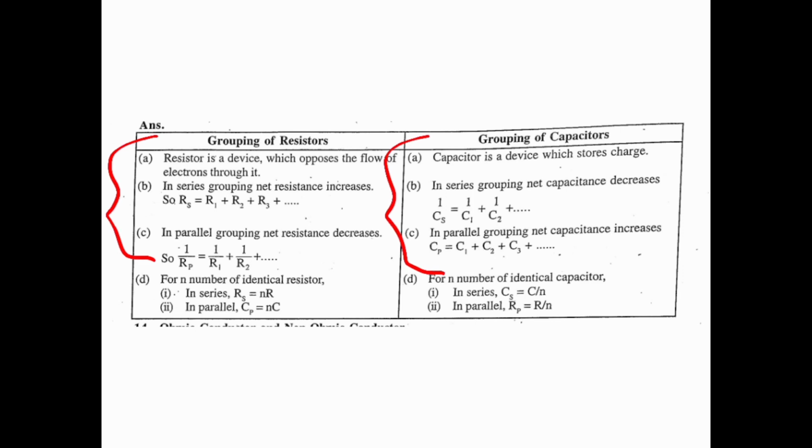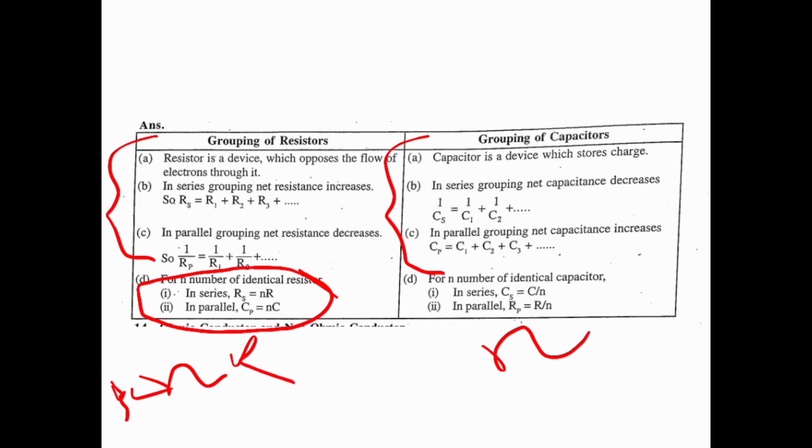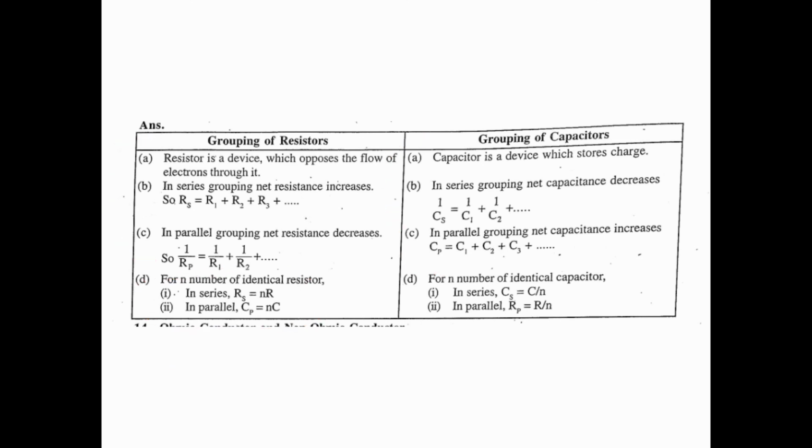Then in series, if n number of identical resistors or n number of identical capacitors are connected, for series, Rs is equal to nR, Cs is equal to C by n. For parallel, Cp is equal to... sorry, listen, this is wrong.